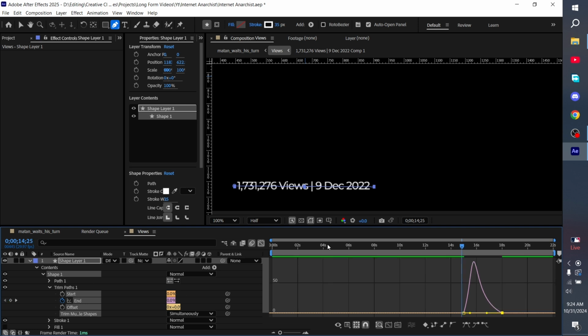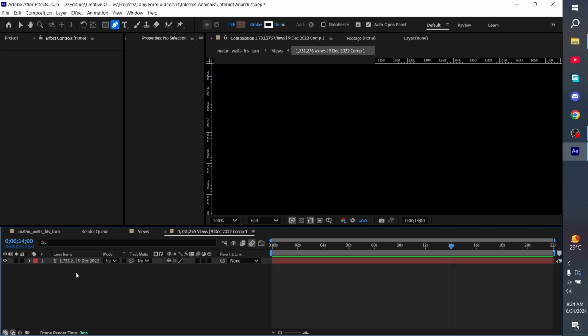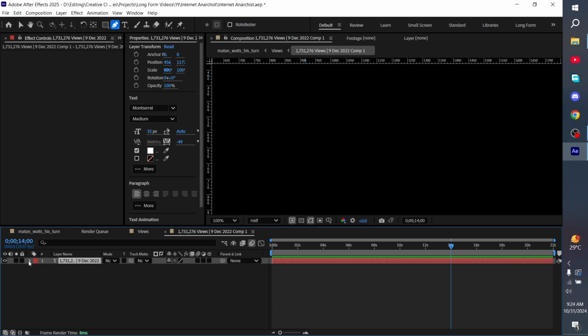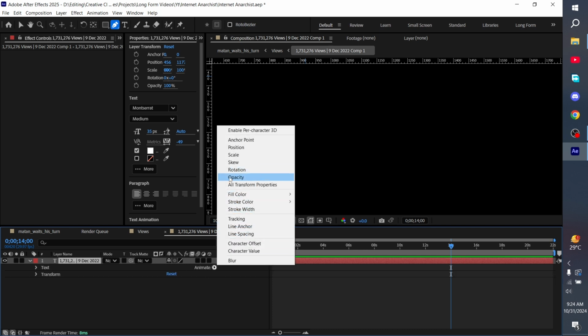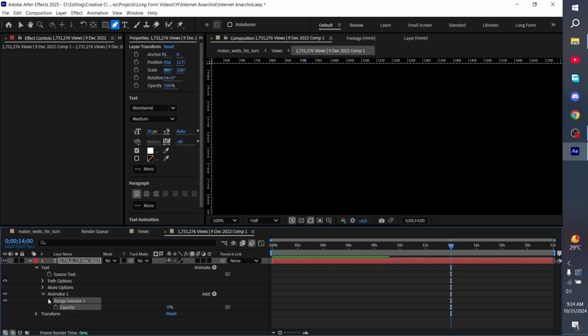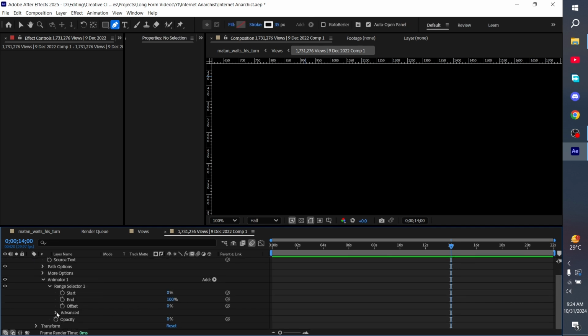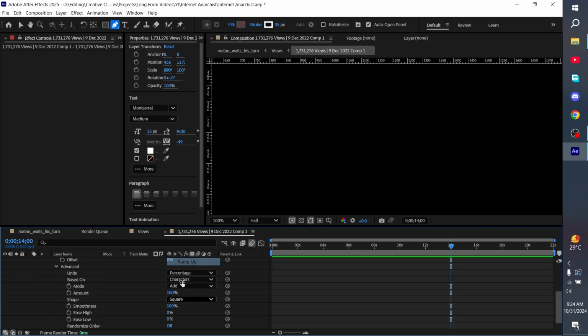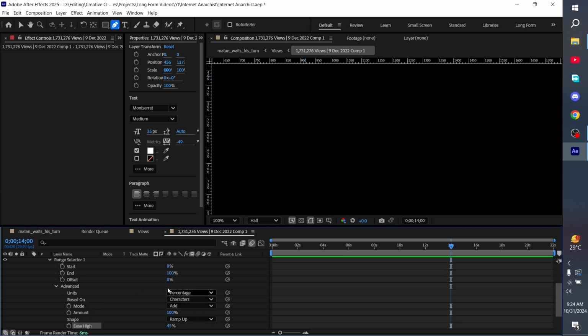Go to 14 seconds. Alright, now go to 14 seconds. Let's add this text there. And now just go animate, opacity, 0, advanced selector, advanced, then ramp up, then ease high 45, and then offset to -100, and make a keyframe around like 17-15 seconds.